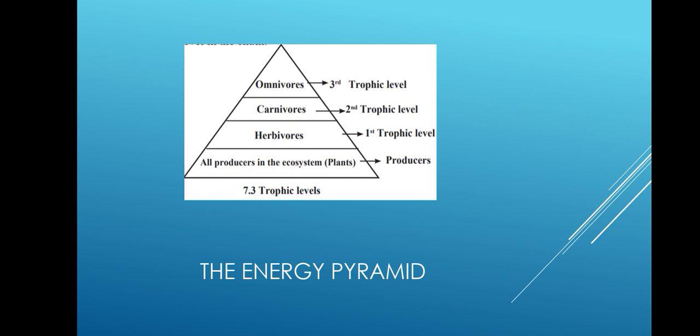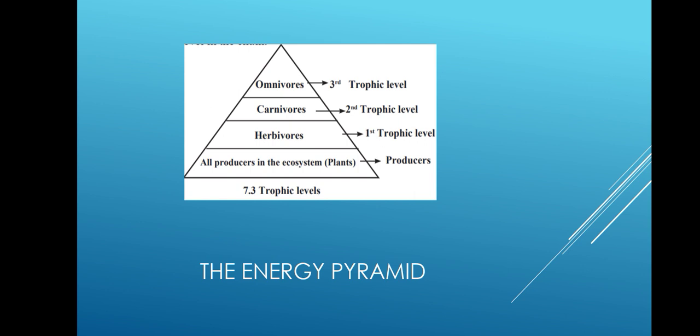In this way you can see that there are different levels of energy exchange in the food chain. The initial quantity of energy goes on decreasing at every level of energy exchange. Similarly, the number of organisms also decreases from the lowest level to the highest level, that is, from producer to the third trophic level. So this pattern of energy exchange in an ecosystem ultimately forms the pyramid, as it is the transport of energy. That's why this pyramid is also known as the pyramid of energy.